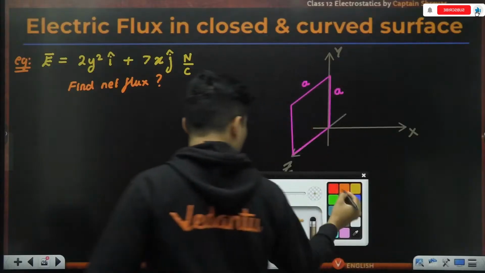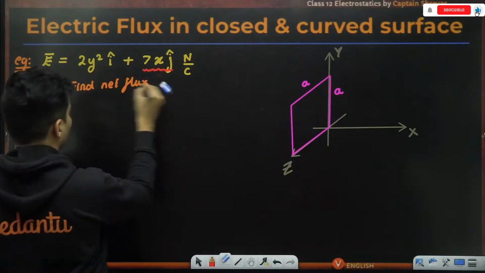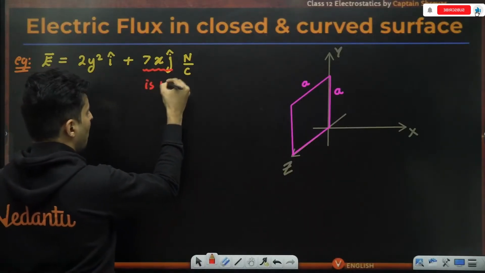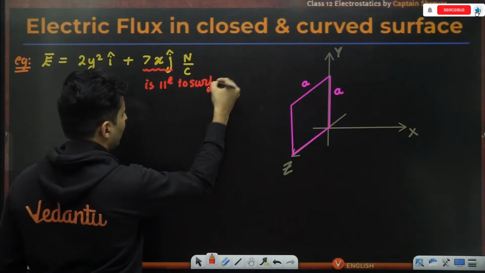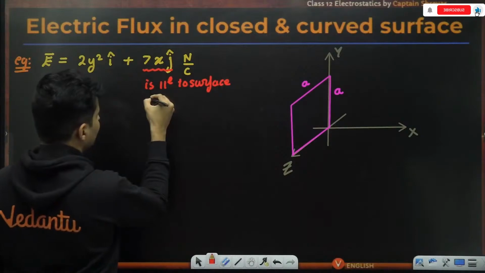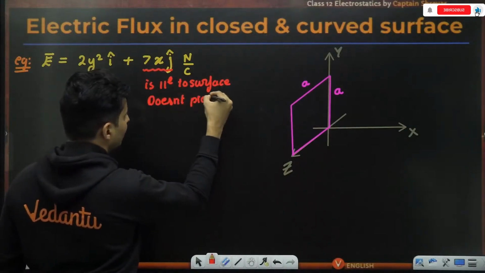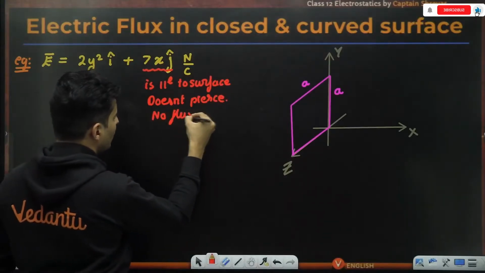So this particular portion is parallel to the surface, that is, it doesn't pierce it. If it doesn't pierce it, there is no flux contribution.